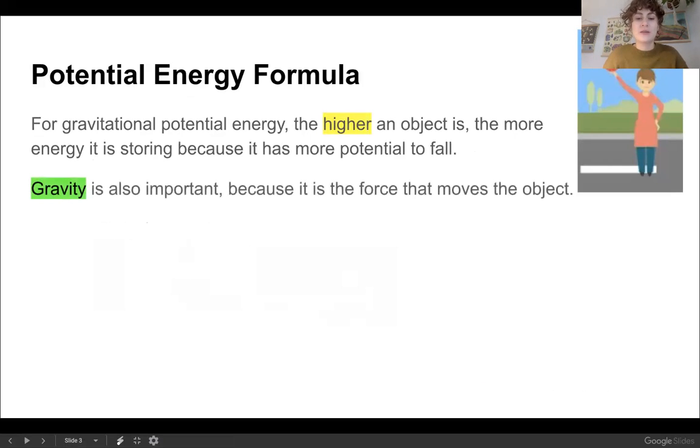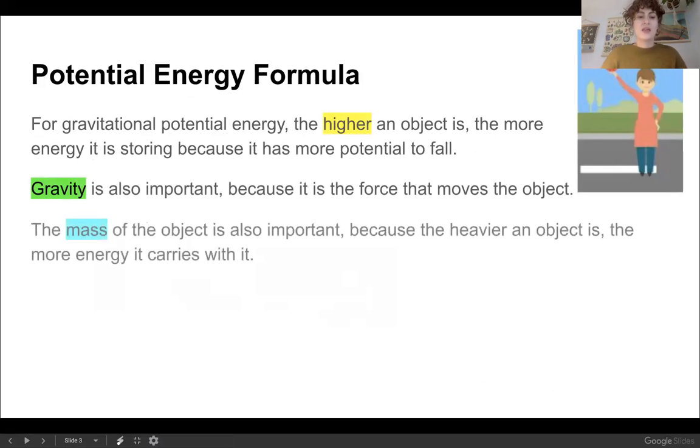Gravity is also important because it is the force that moves the object. The mass of the object is also important because the heavier an object is, the more energy it carries with it. Consider dropping a super heavy object like a brick and a lighter object like, I don't know, a ball of paper. Well, one of those things is going to smash into the ground a lot harder and faster than the other, and that is the brick. So objects with more mass also have more energy.